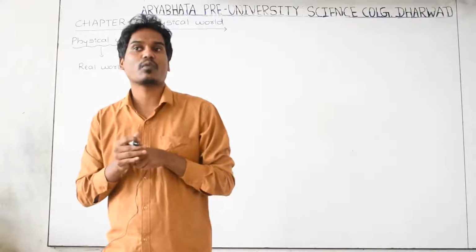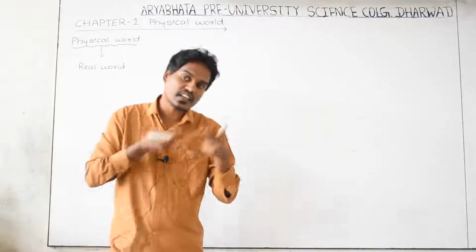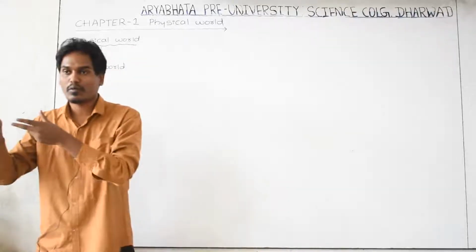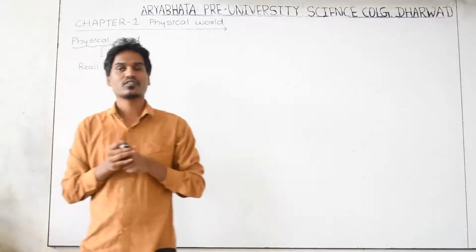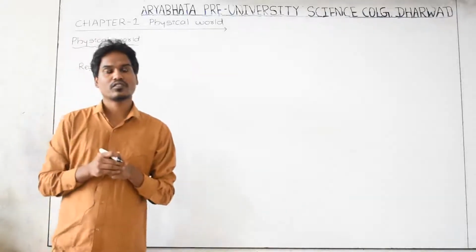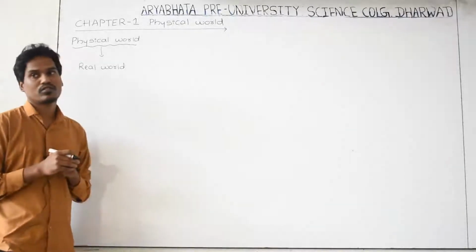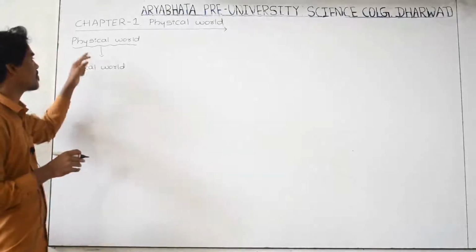Physically we have to study about those things. Physically, in the sense of really, in reality, by considering the mass of those objects with respect to their physical properties. We have to study about the objects in nature, called the physical world.